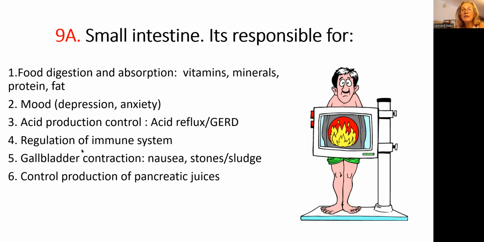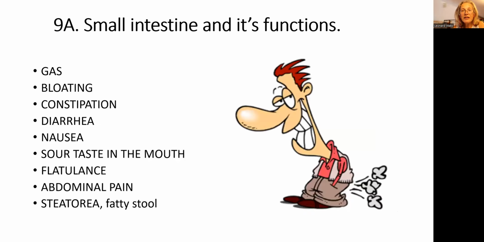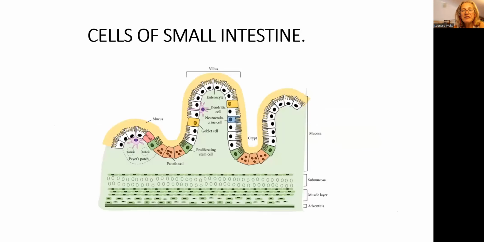It's responsible for the immune system, or regulation of the immune system. It's responsible for the gallbladder production of bile, and for production of pancreatic juices. Now, I already had a video on this topic, but I decided to make this video more palatable. So let's talk about why people develop those secondary symptoms.